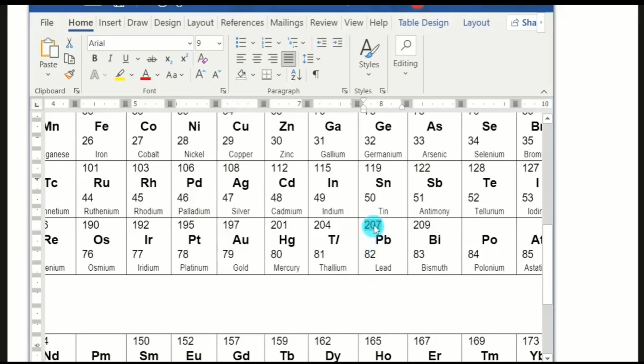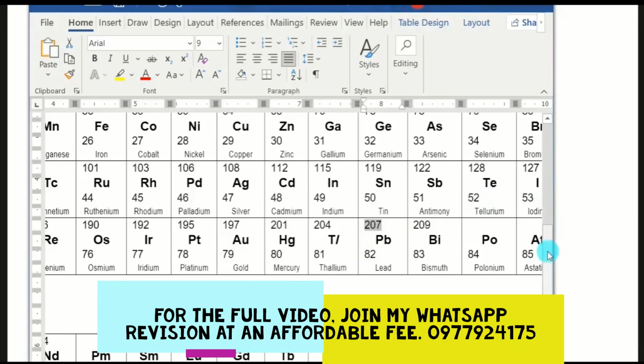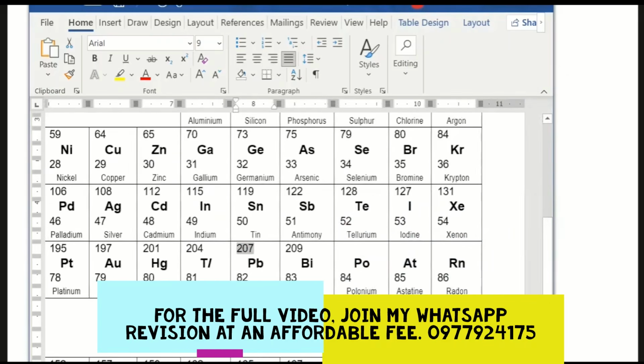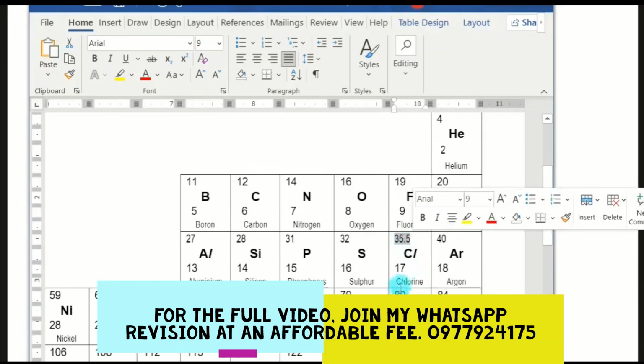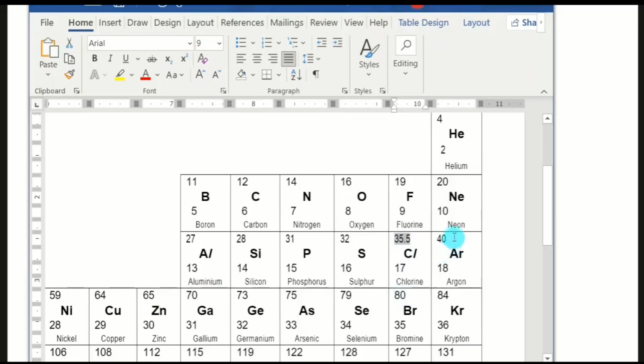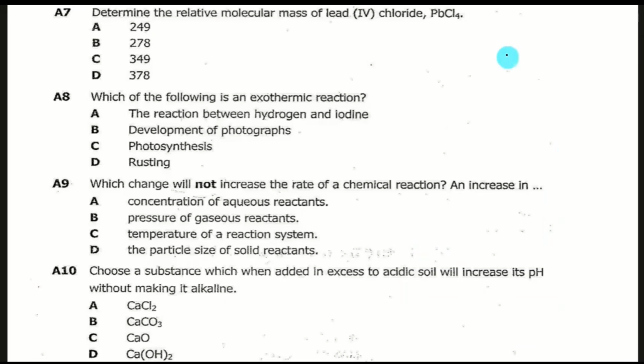So you get 207 for lead. Then you go and look also for chlorine. When you come to chlorine, it is here, 35.5 as the relative atomic mass for chlorine. Now since they are saying Cl4, it means there are 4 of these atoms here. So you say 4 times 35.5, which will give you 142. Then for lead, we have found that it is just 207.